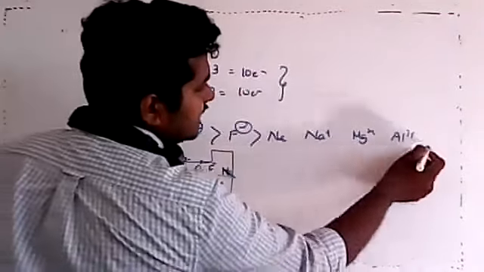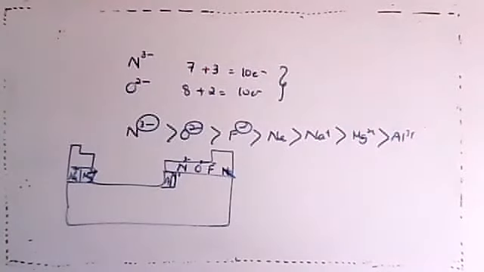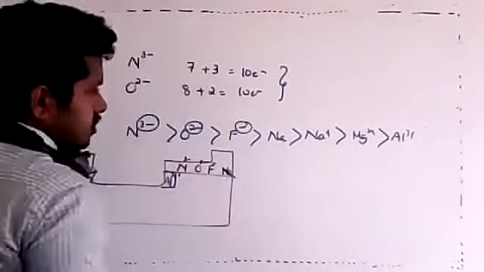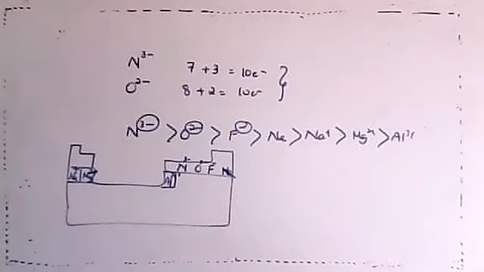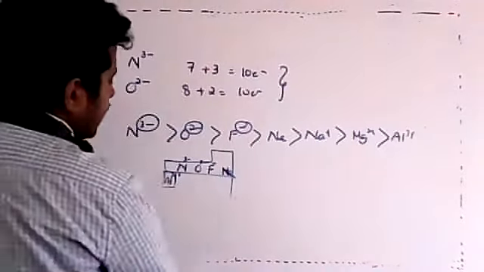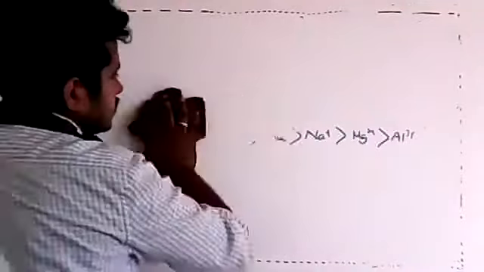Then more cutting would make a smaller one. So this is the order of the isoelectronic species. Comparison is very important, especially for competitive exams, even for the boards. If I ask you to compare, you should be able to compare.